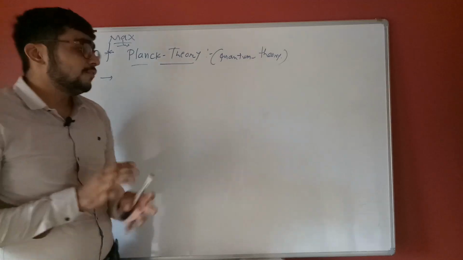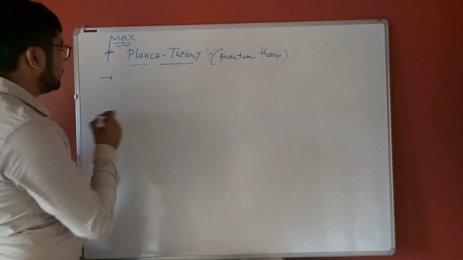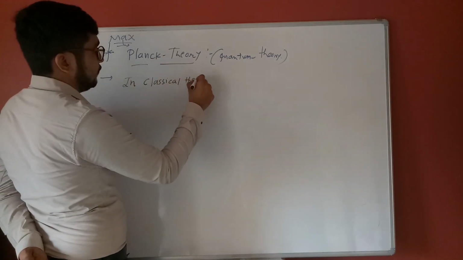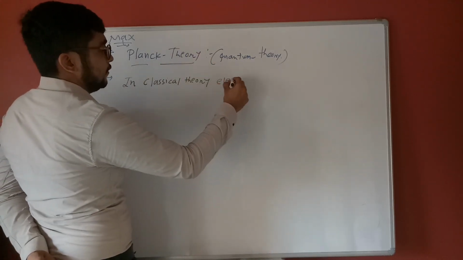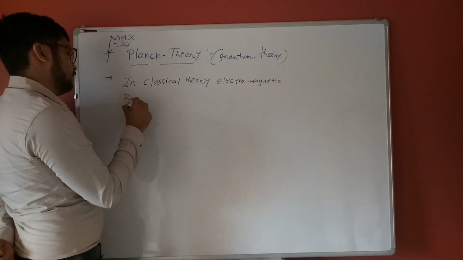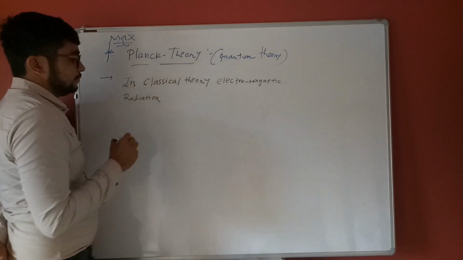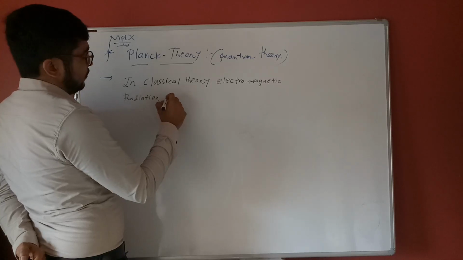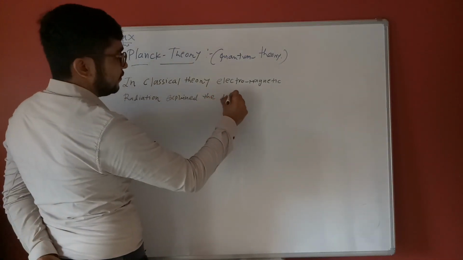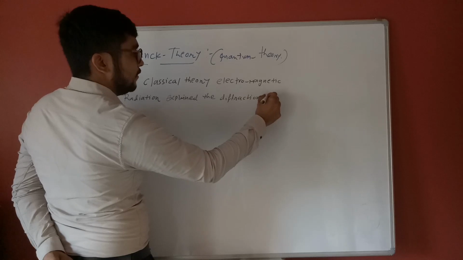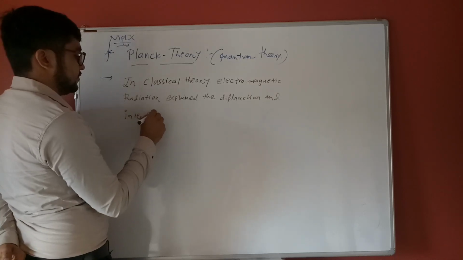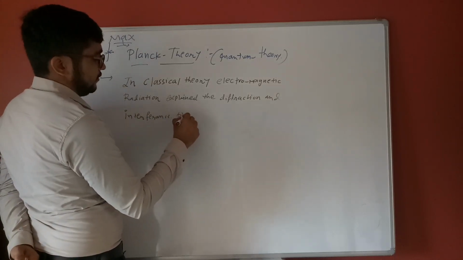In classical theory, electromagnetic radiation explains the diffraction and interference phenomena.